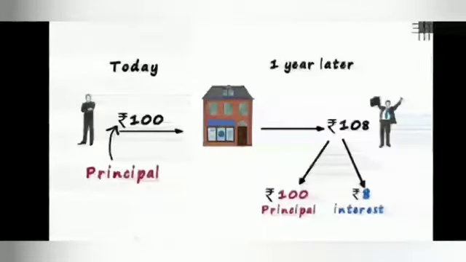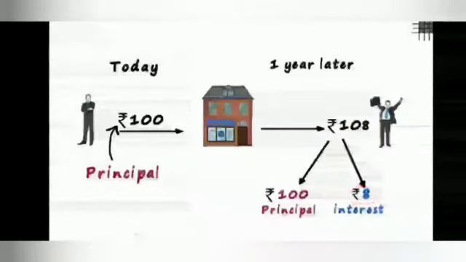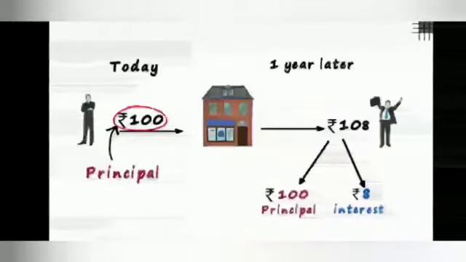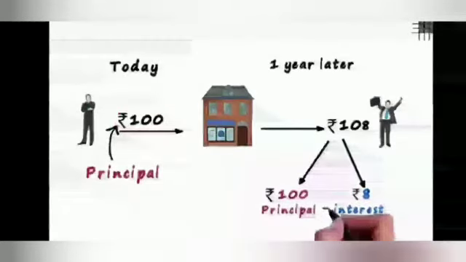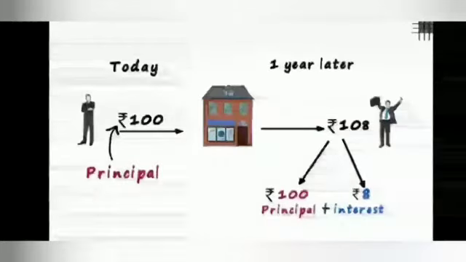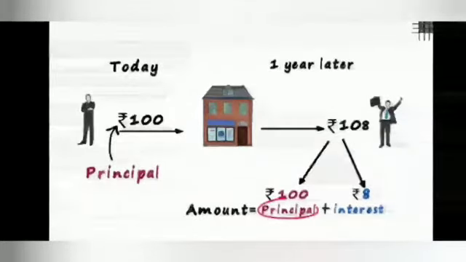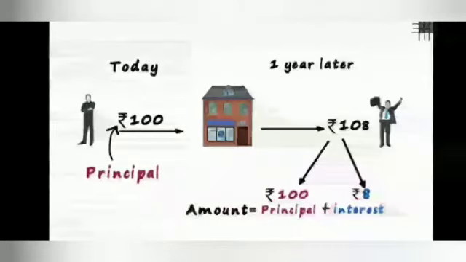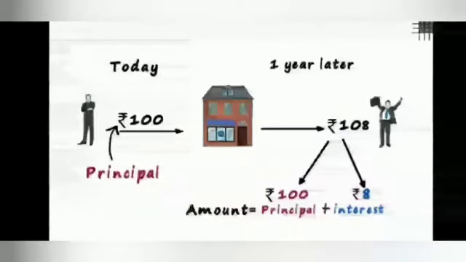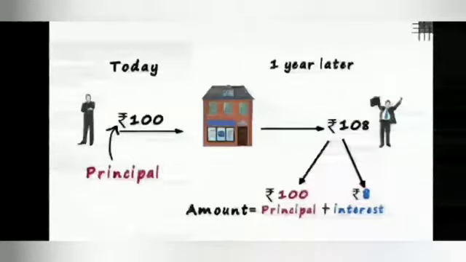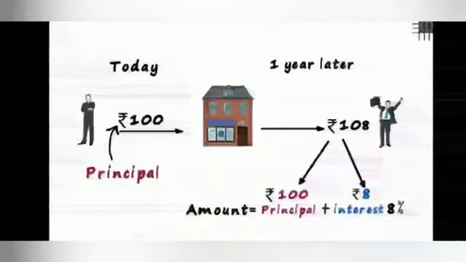So the bank is paying interest to Edward for allowing it to keep his 100 rupees for a year. The sum of these two is called the amount. The amount always equals the sum of the principal and the interest. Since Edward got 8 rupees on his investment of 100 rupees, we say that he got an 8% rate of interest.